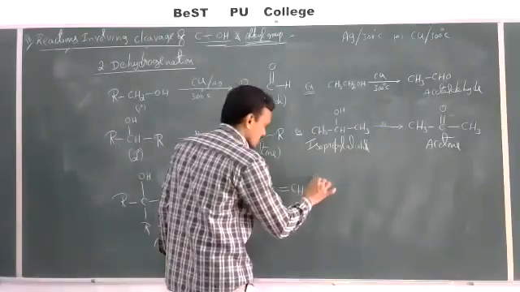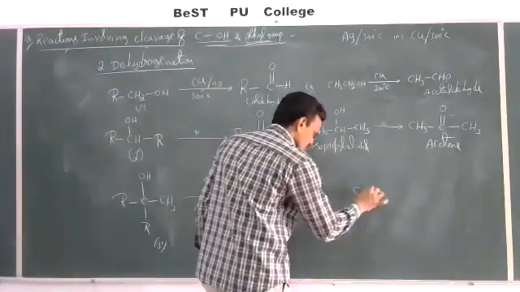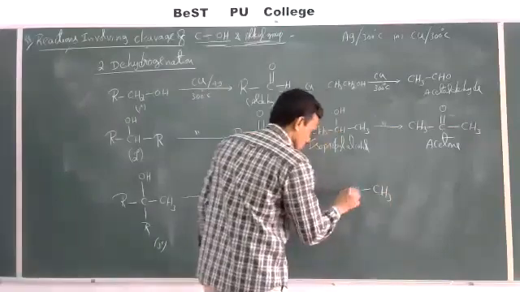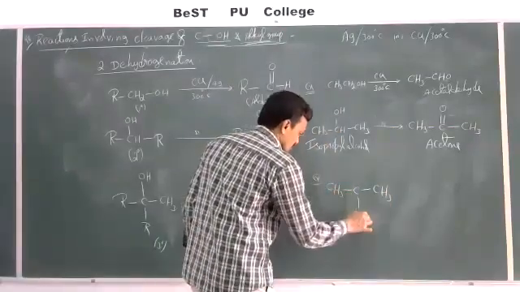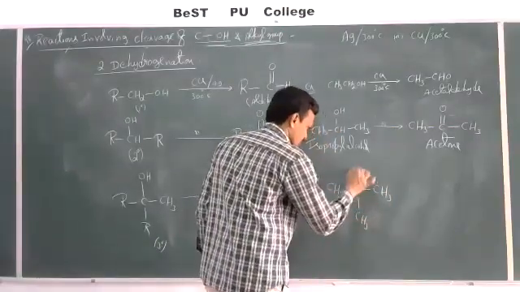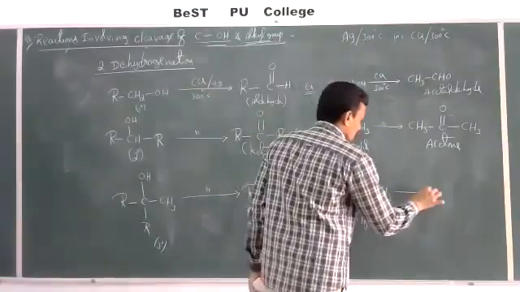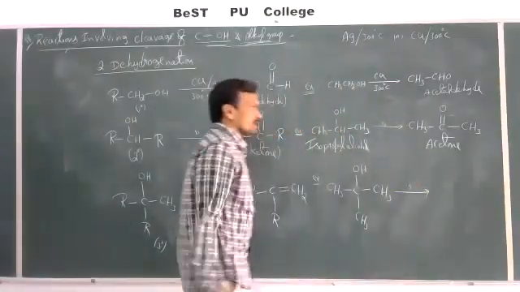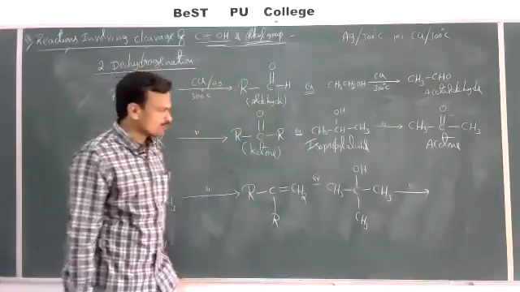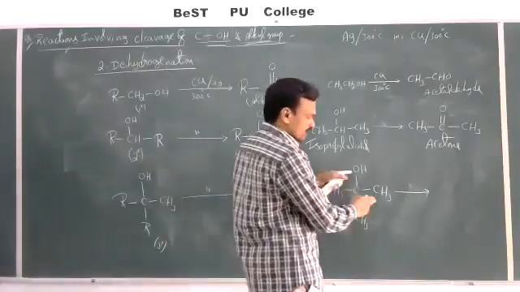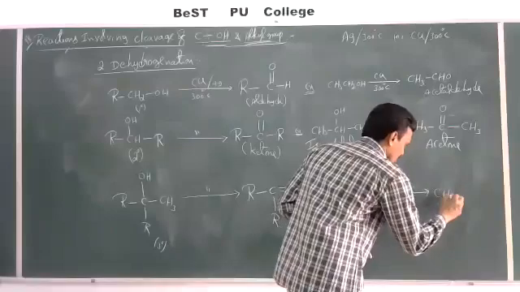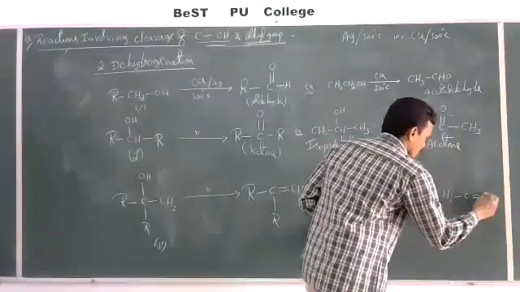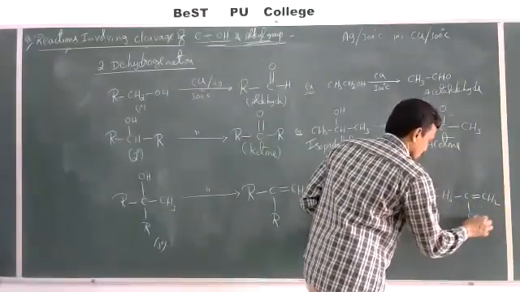Let us take an example for the same. C, CH3, CH3, CH3, OH. Tertiary alcohol when treated with copper at 300 degrees Celsius, then loss of water takes place and we get CH3, C double bond CH2, single bond CH3 here.